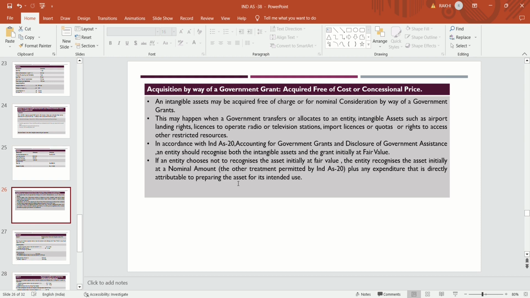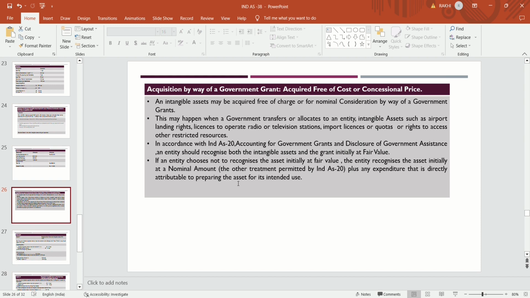Now, acquisition by way of government grant. If the company acquires an intangible asset by way of government grant, the cost is to be valued either free of cost or at a concessional price. If the intangible asset is acquired from the government either free of cost or at a concessional price, then how will the company treat that intangible asset in the books of accounts?